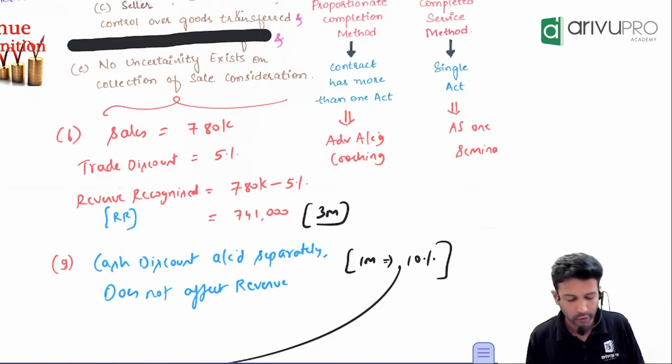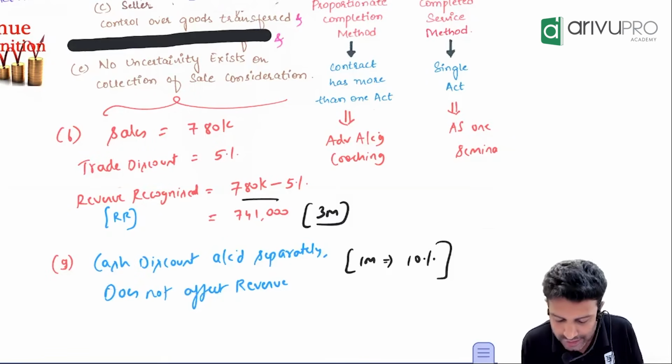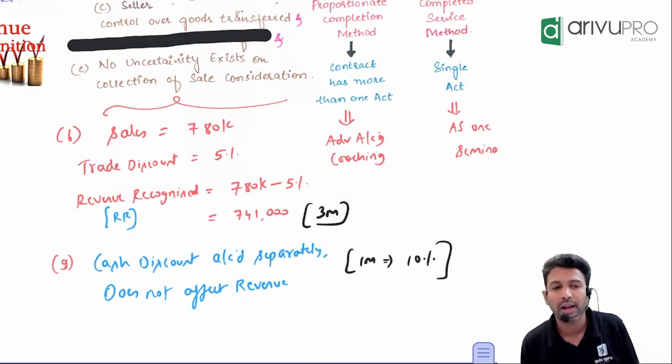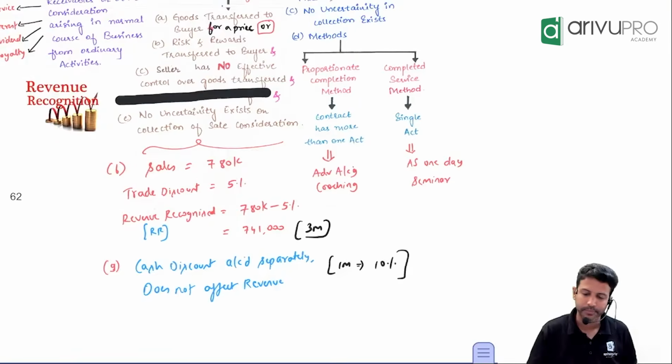Cash discount. For cash discount, you pass the entry separately. It will not affect the revenue. Revenue will still get booked at what amount? 7,41,000. Cash discount, you book it as a separate expense in your P&L account.